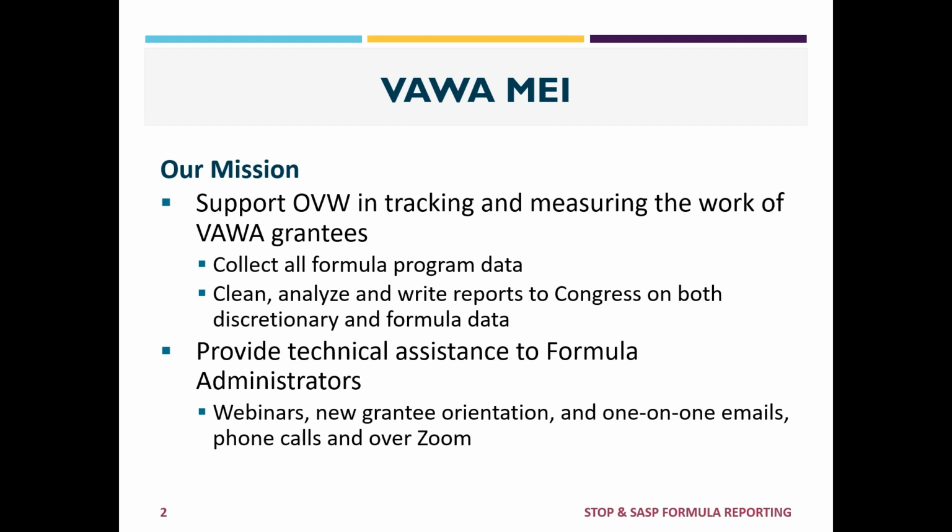Here at VAWA Measuring Effectiveness Initiative, our mission is to support OVW in tracking and measuring the work of VAWA grantees. We collect all formula subgrantee data. We clean, analyze, and write reports to Congress on both discretionary data and formula subgrantee data. We provide technical assistance to formula administrators. We provide webinars, we attend new grantee orientations, and provide one-on-one support.